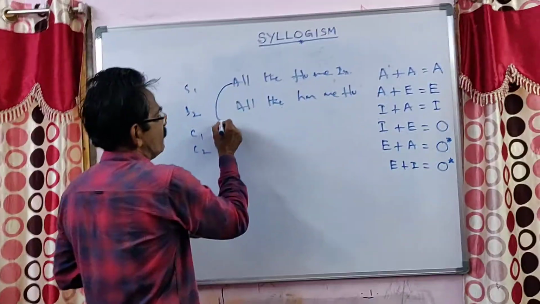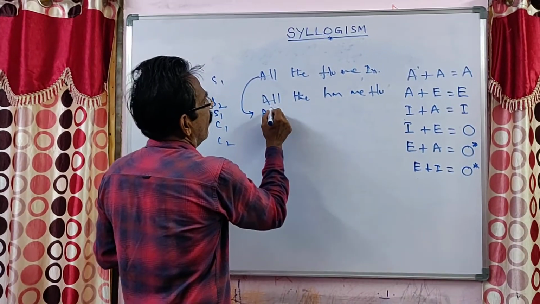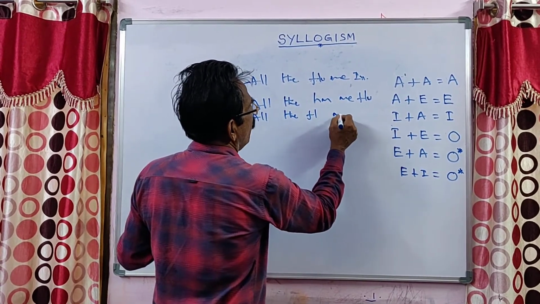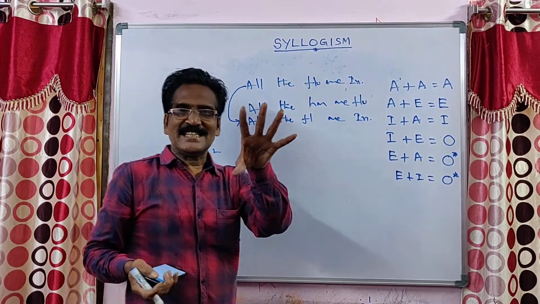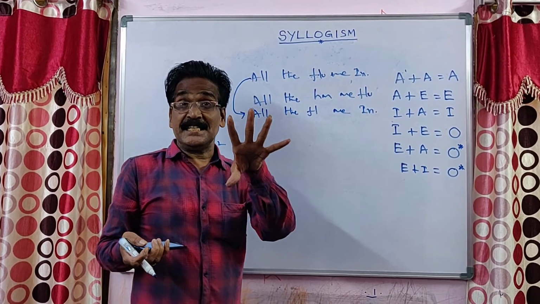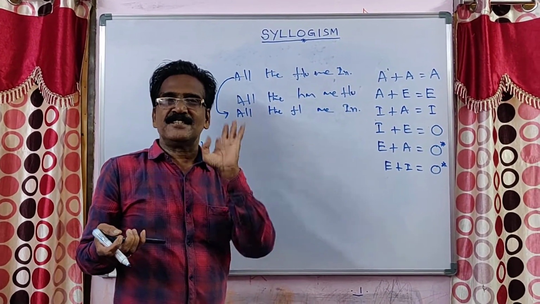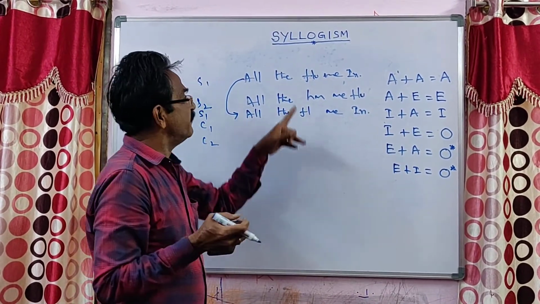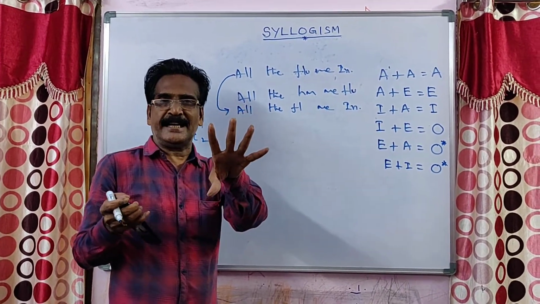I am writing S1 here. All the flutes are instruments. See, I have just changed the order of the given two statements. First, as it is, the given two statements are not properly aligned, and as a first effort, I have changed the order of the given two statements. See, now the two statements are properly aligned.